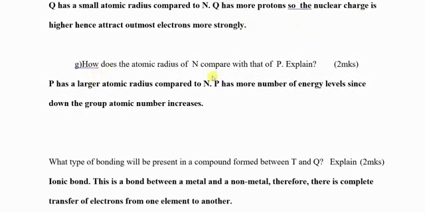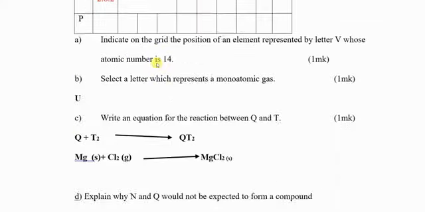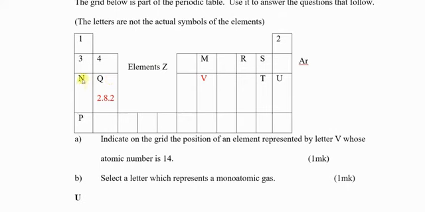Very correct. The next similar question is, how does the atomic radius of N compare with that of P? That one was across the period. What about down the group? Which one has a higher atomic radius and which a smaller one? P has a larger atomic radius compared to N, because down the group there is an increase in the number of energy levels. Therefore, atomic radius increases.